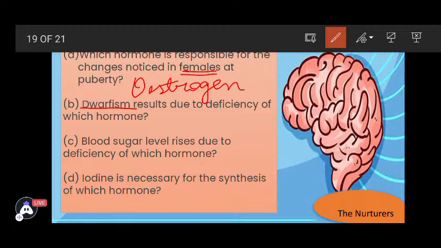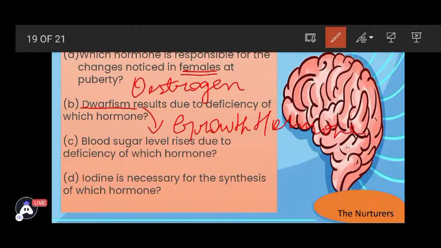And if growth hormone is released in excess, it leads to great height called gigantism. And now we are talking about dwarfism, meaning the height reduction. And dwarfism results due to the deficiency of growth hormone. What is the correct answer? Growth hormone.